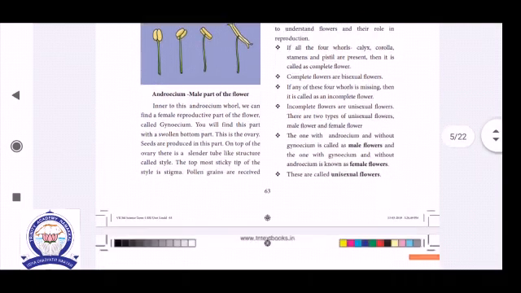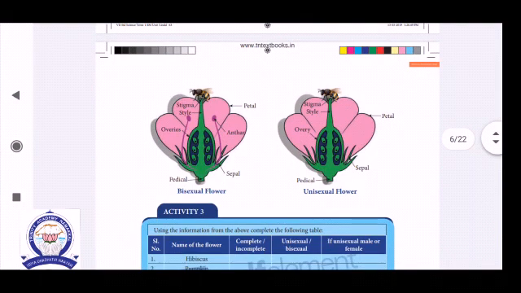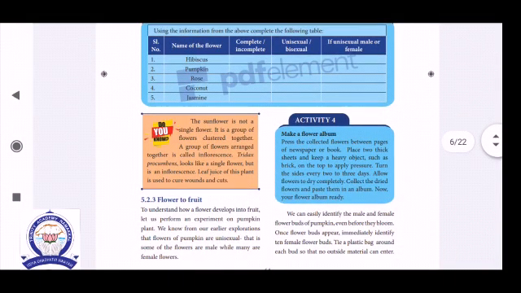Okay, then for today: bisexual and unisexual flowers. See, bisexual, as already told, means both male and female reproductive organs are seen in a flower. Whereas a flower with either male or female gametes but never both is called a unisexual flower. See the box, that is a "Do you know?", asking one more question.